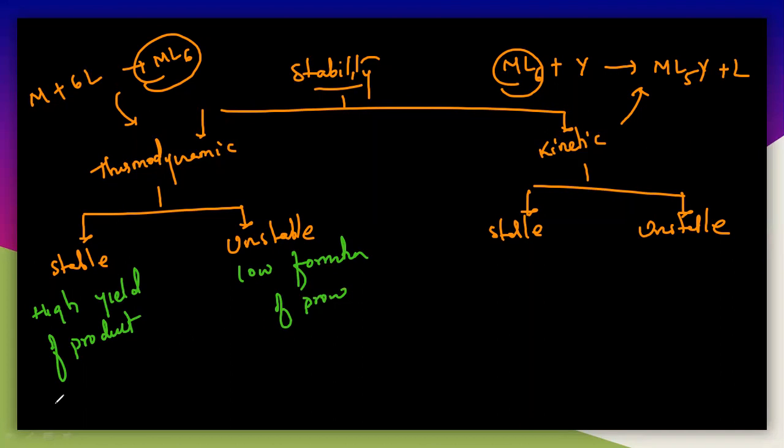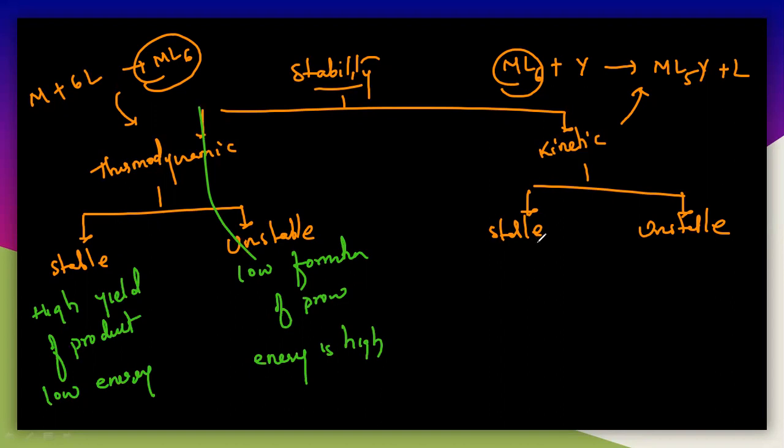So if the energy of the product is very low, then it is stable. So low energy for the stable product. For the unstable product, the energy is very high. So for an unstable complex, the energy is high. So based on the energy, we can say whether it is thermodynamically stable or unstable.